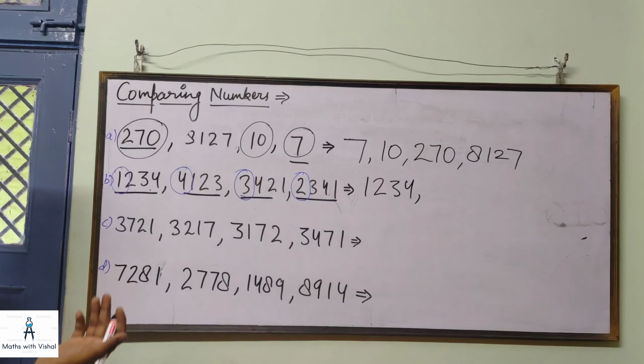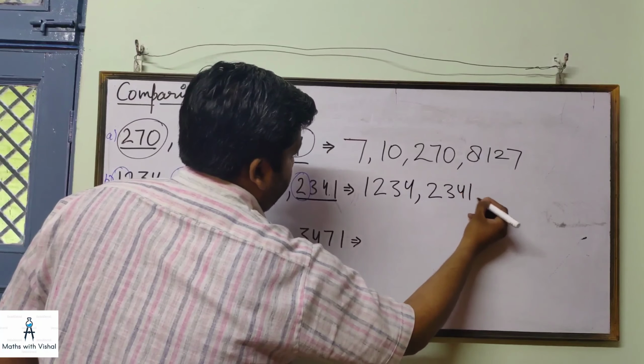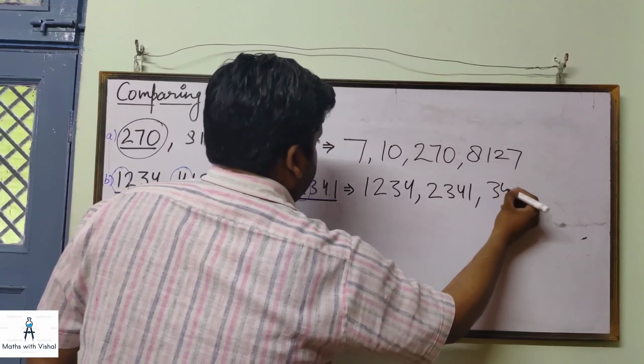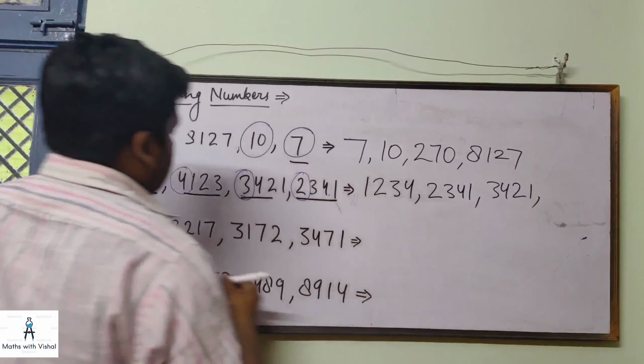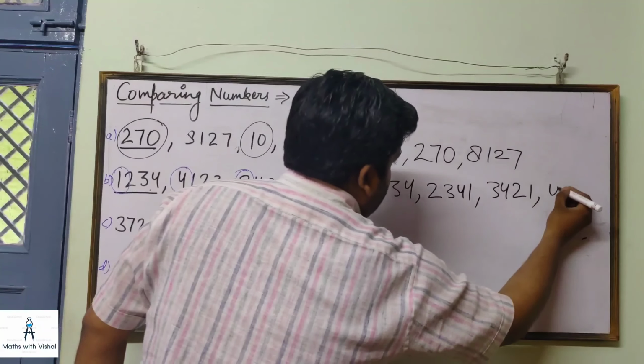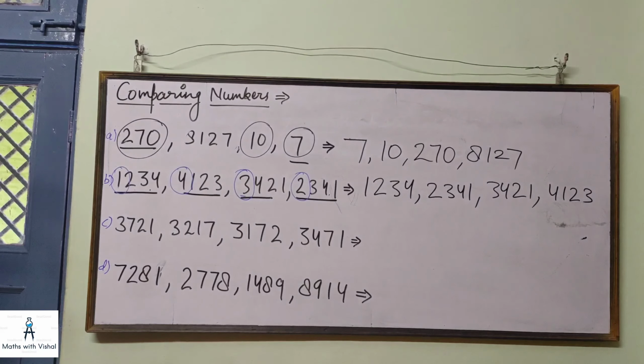And the second smallest will be 2, 3, 4, 1. The third smallest will be 3, 4, 2, 1. And the largest will be 4, 1, 2, 3. Now, that is very interesting.